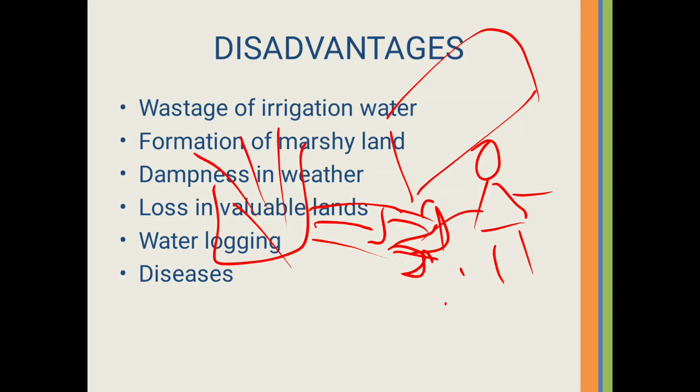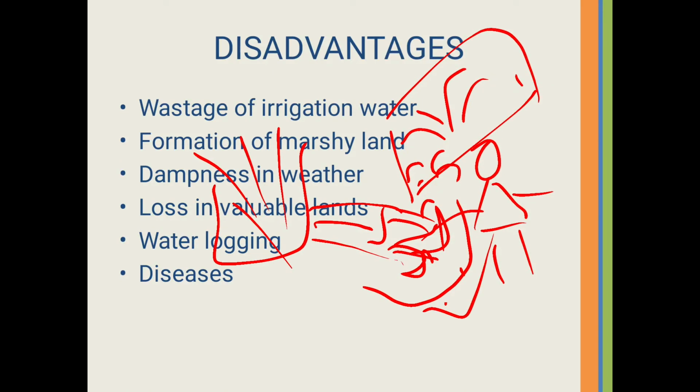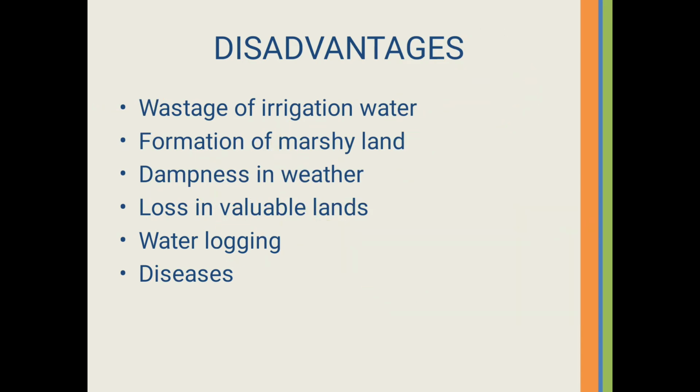So then there is some loss of water, because the requirement of water for the growth of the crop is fixed. If the farmer uses more and more water unnecessarily, because there is no limit of water, and we know that farmers don't require to purchase the water, that's why there is a tendency of wastage of irrigation water.